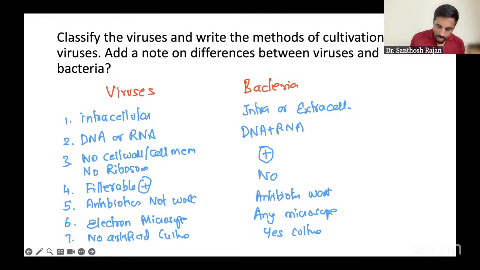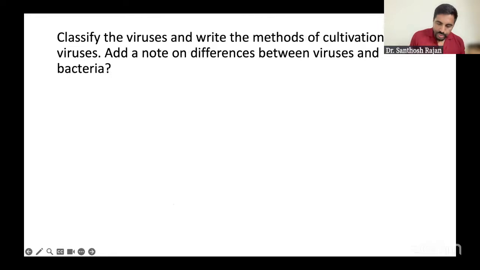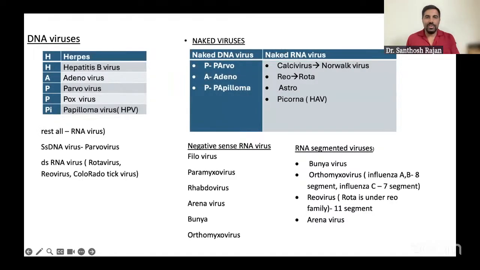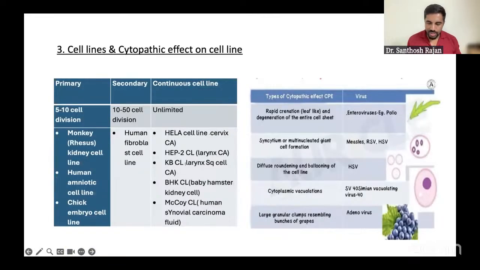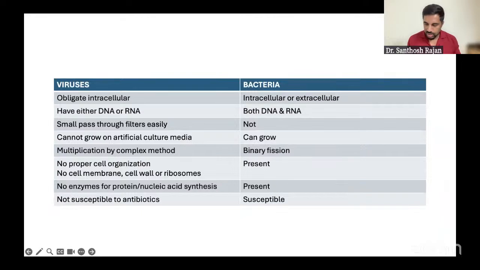Okay, right. Now we're going to the next question. Every explanation is given here, I never missed anything. You can see all the classification, and then all the viral cultivation methods. This picture is better than my picture, so you can go through this also. And the cytopathic effect is a separate short note, we're going to get to that. Virus classification is given.